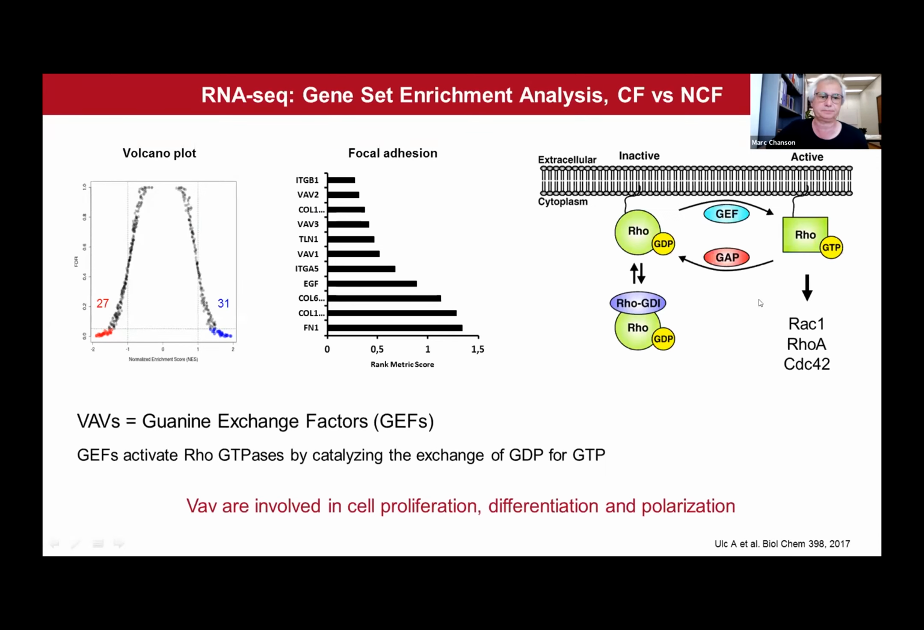So what are VAVs? VAVs are guanine exchange factors, or GEFs, which are activators of Rho GTPases, such as RAC1, RhoA, CDC42, by catalyzing the exchange of GDP for GTP. And interestingly, these VAVs are known to be involved in important processes for regeneration of epithelial cells, including cell proliferation, differentiation, and polarization. So we thought it was worth investigating these VAV genes a little bit further. So that's what we did.